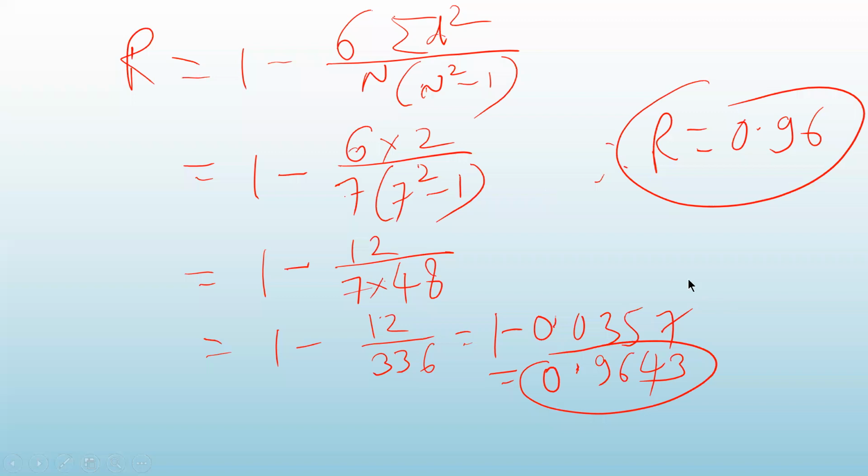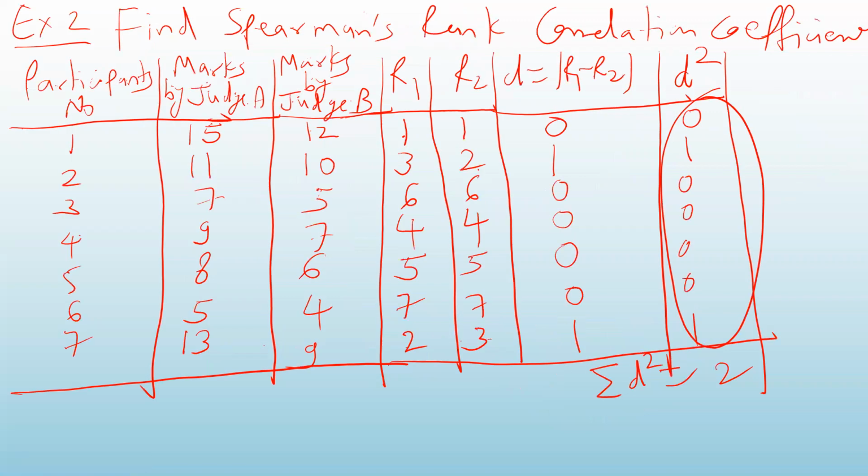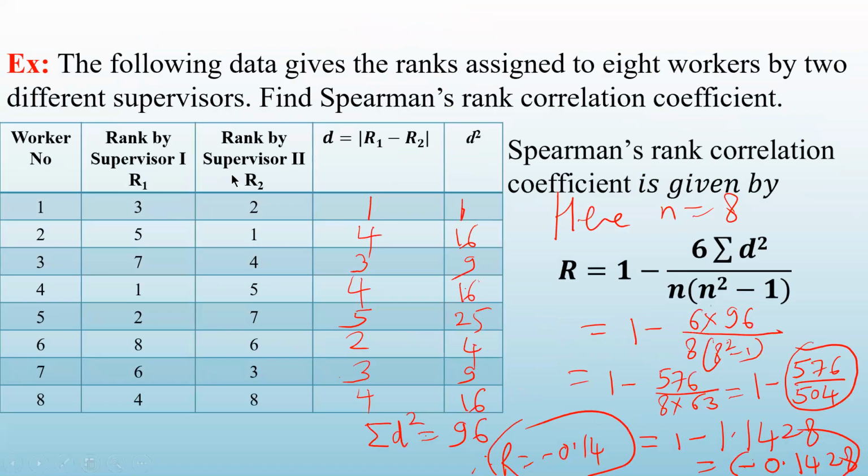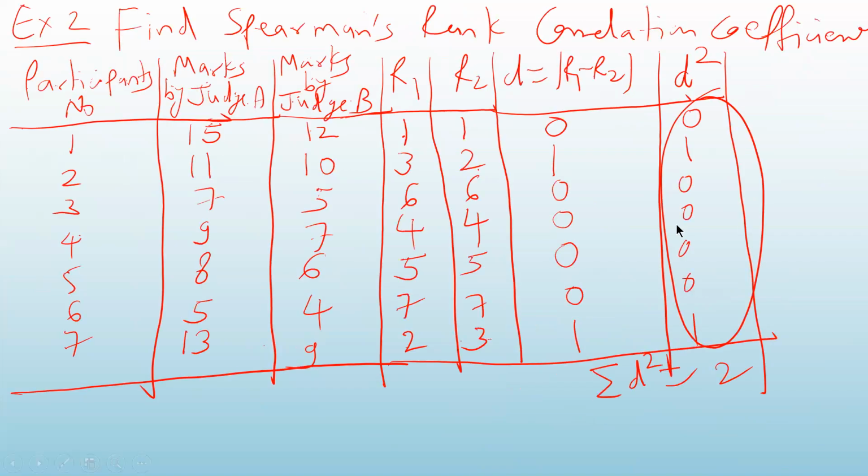Today we have solved two types of problems. In one problem, the ranks were assigned. When the ranks are assigned, you can directly take the difference, find D square, summation D square, and put it in the formula. In the next problem, instead of ranks, the marks were given, so you converted the marks into ranks and then followed the same procedure.